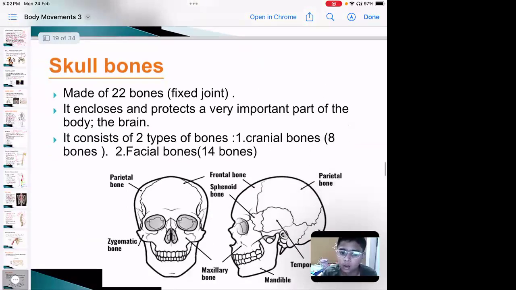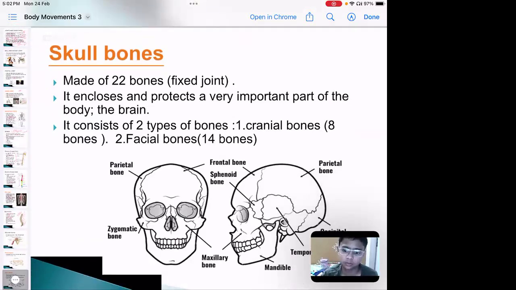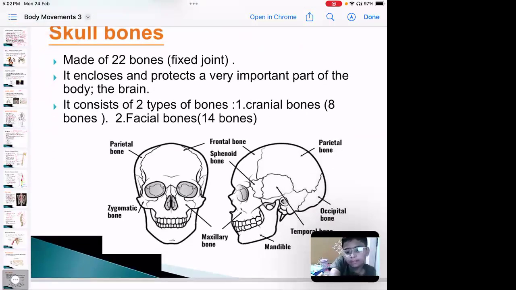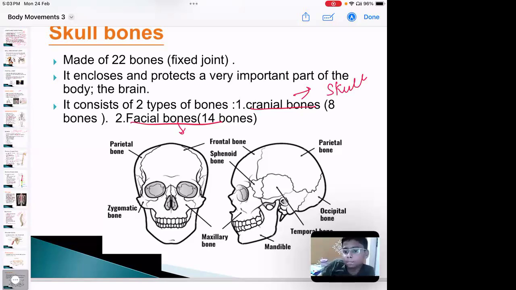Then the next bones are the skull bones. Total 22 bones are there, which are fixed joints. It is a very important part. The brain is present in a box-like structure called the cranium. It consists of two types of bones, the cranial bone and the facial bone. Cranial means skull, the bones present in the skull, and facial means on the face part of it. In the cranial bone there are 8 bones present, and in the facial part there are 14 bones present.